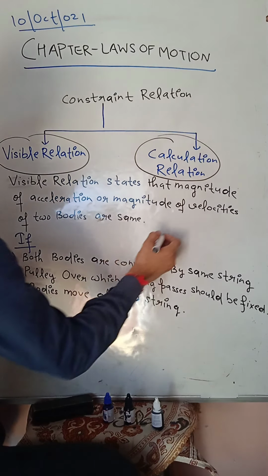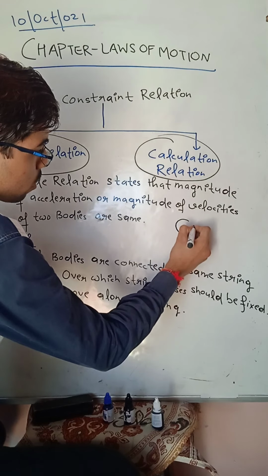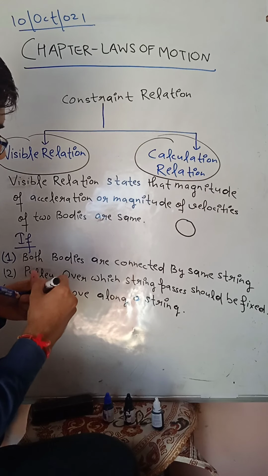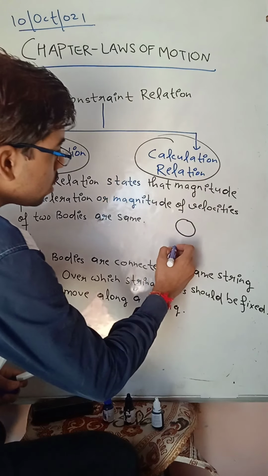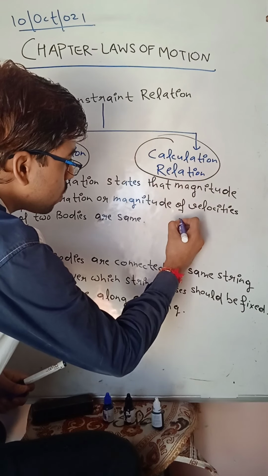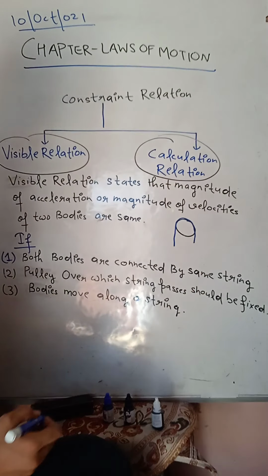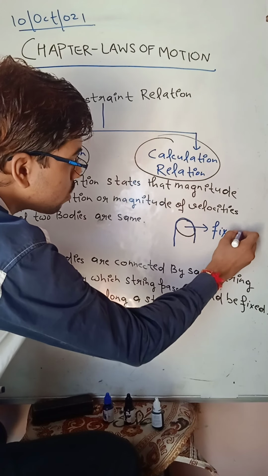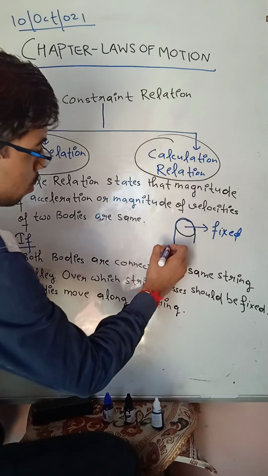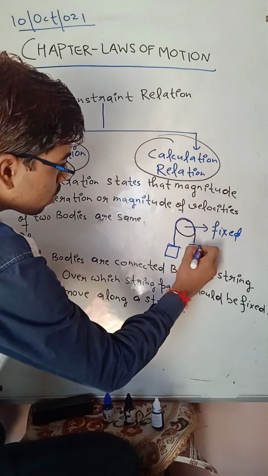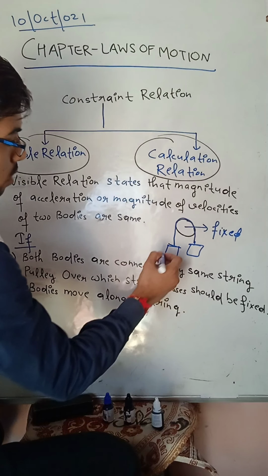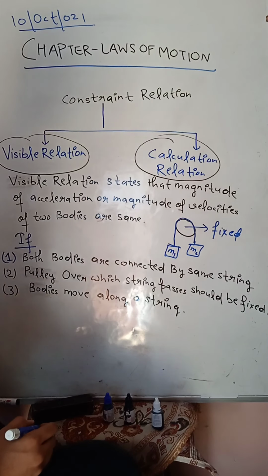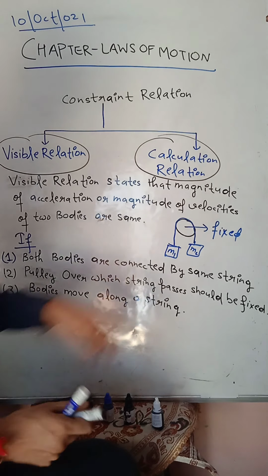For example, this is the pulley, over which a string is passed. This is a string which is passed over a pulley, and this pulley should be fixed. Clear? Two blocks are at the ends of the string, and remember, this is mass m1, this is mass m2. So the pulley is fixed.